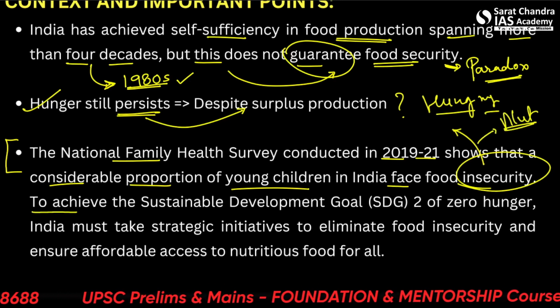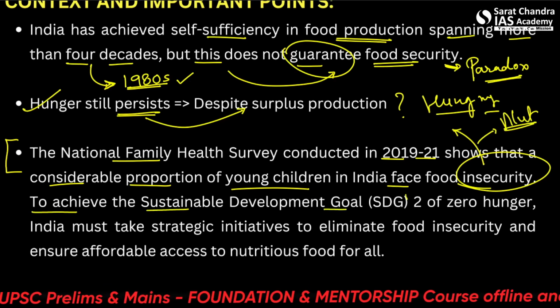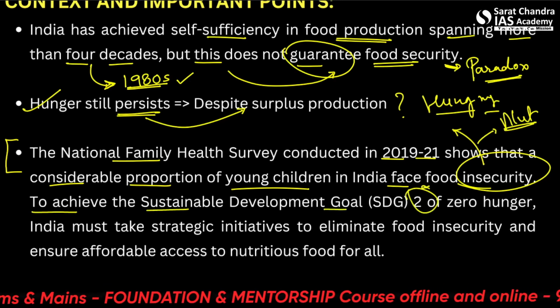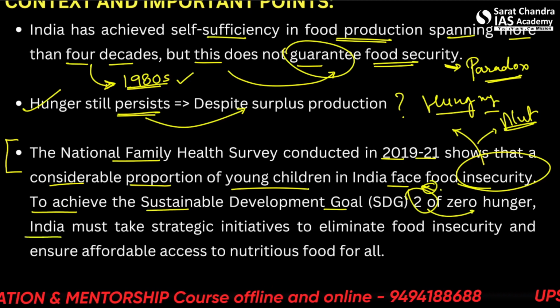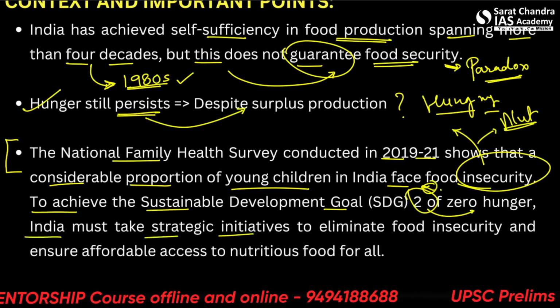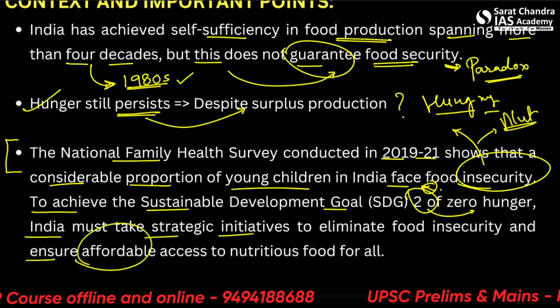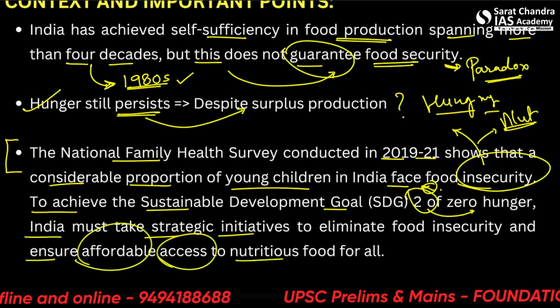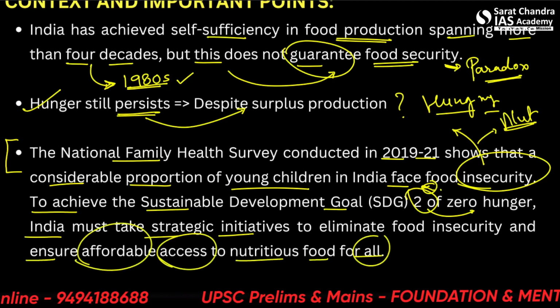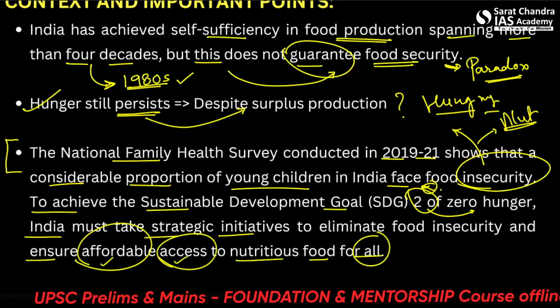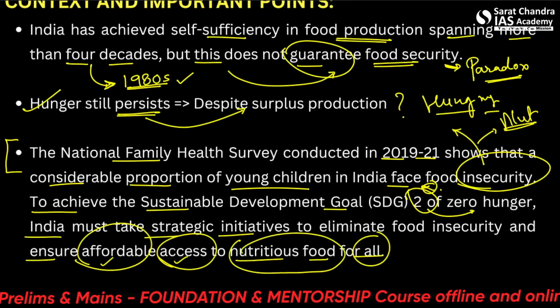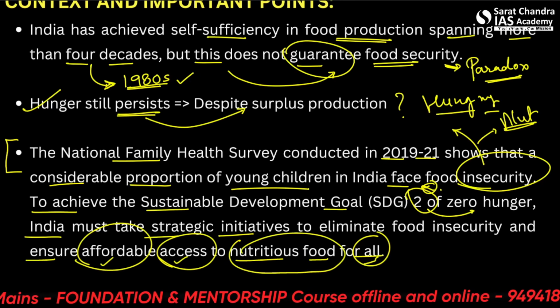To achieve Sustainable Development Goal SDG 2, so please remember this, SDG 2 of zero hunger, India must take strategic initiatives to eliminate food insecurity and ensure affordable access to nutritious food for all. So these three things are very important: one is affordable, second is access, third is nutritious food for all. Let's see these four things.